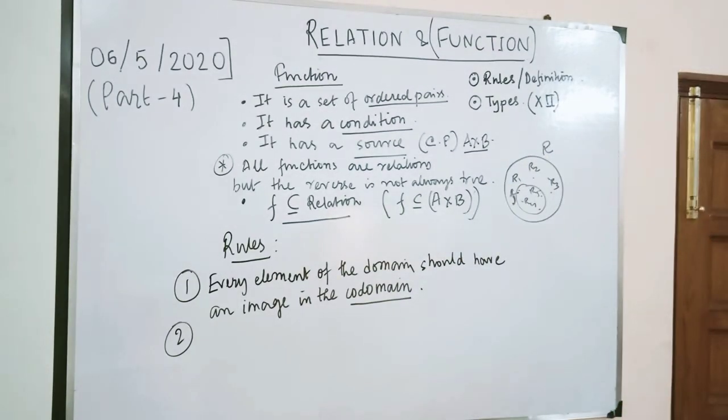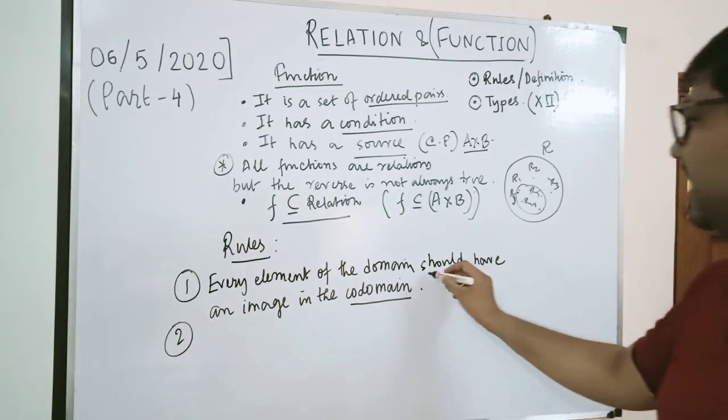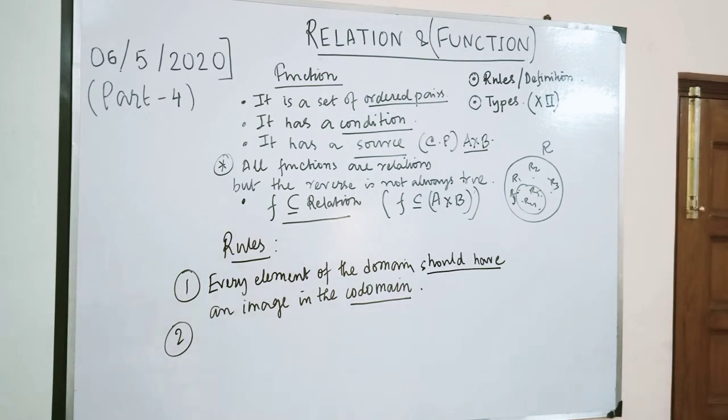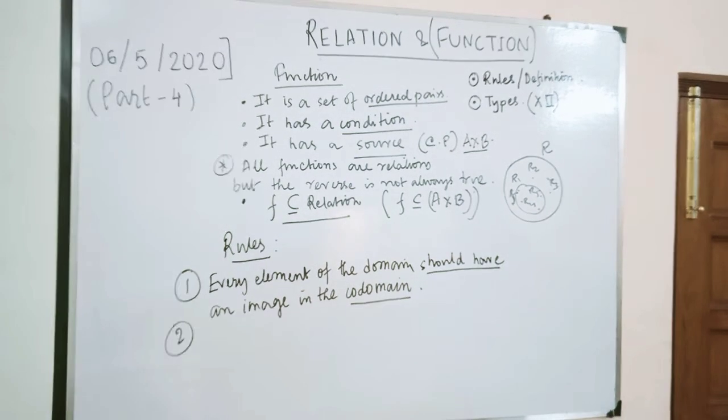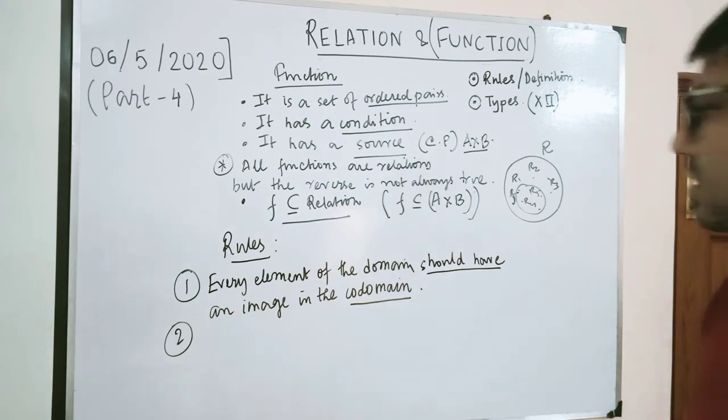This is rule number 1 for being a function. To be a function, it has to qualify these two rules.